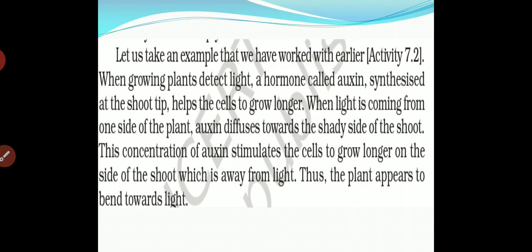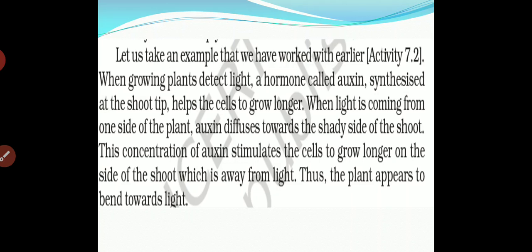Due to which the growth will be seen. Once again I am repeating: when a growing plant detects light, a hormone called auxin is synthesized at the tip of the shoot. Auxin hormone is formed that will help cells to grow longer.